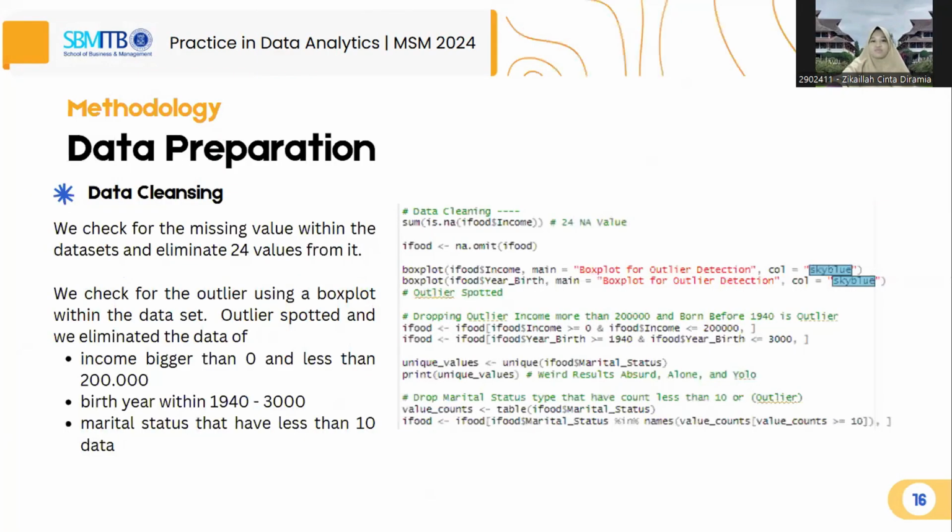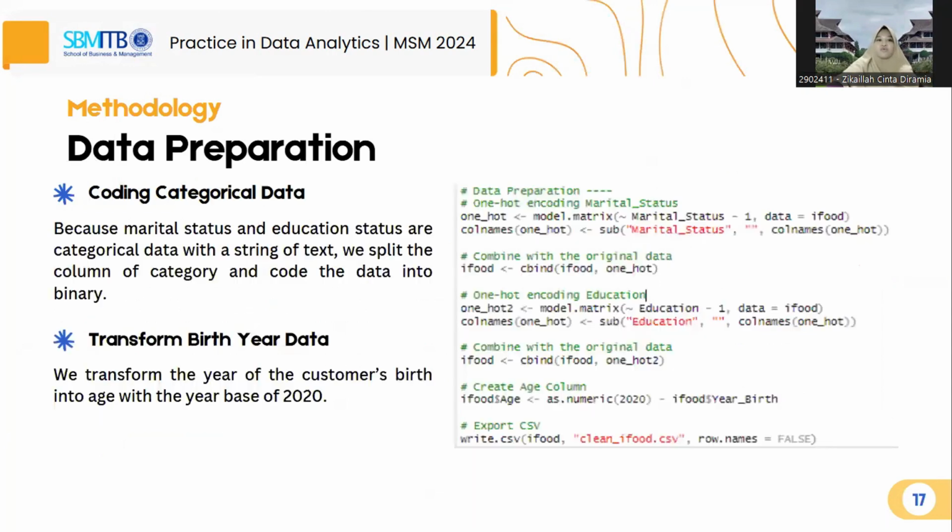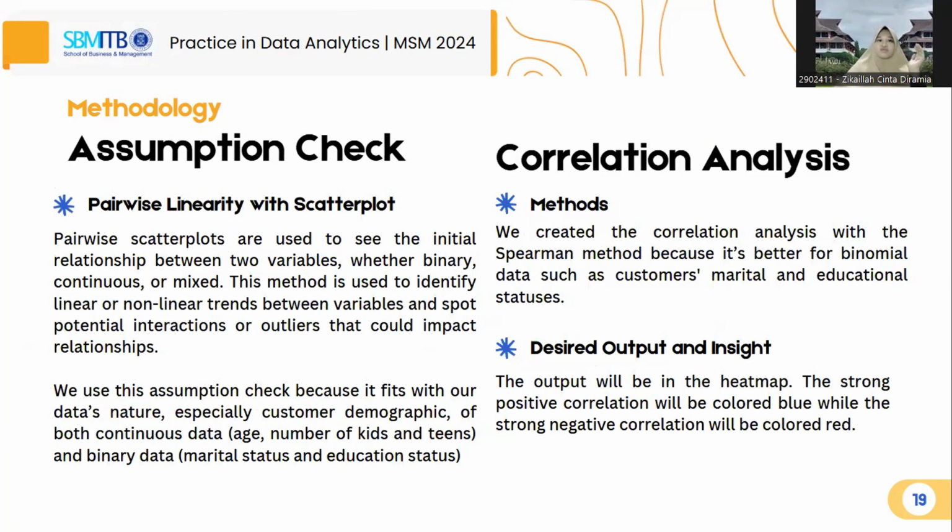research. First, we prepare the data by cleaning the missing values and outliers based on the box plot. Then, we code the categorical data of marital and education status into binary, and we transform the birth year into customer age. Next, we analyze the regression by assuming that the data is linear, using pairwise linearity with scatter plots and analyzing the correlation matrix.